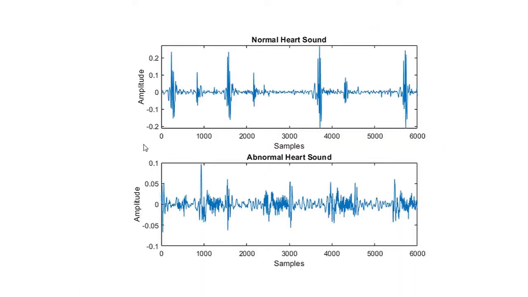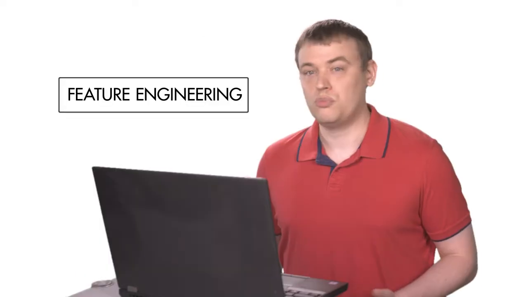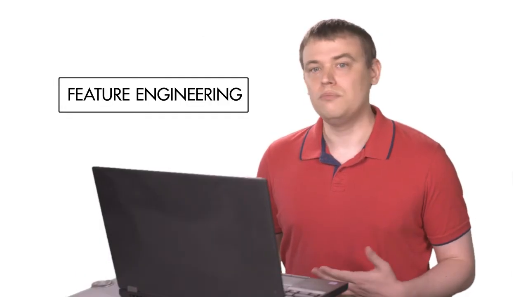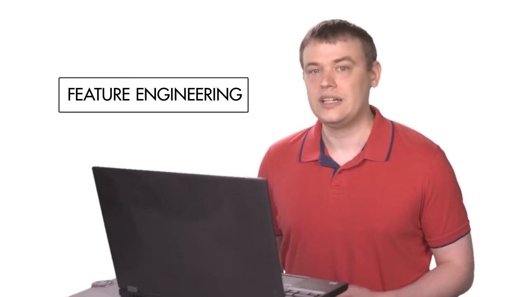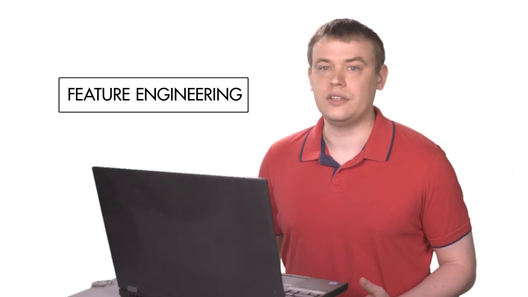The features we use to classify heart sounds come from the signal processing field. We calculated things such as skewness, kurtosis, and dominant frequencies. These calculations extract characteristics that make it easier for the model to distinguish between an abnormal heart sound and a normal one. So, what other features do people use? Many use traditional statistical techniques like mean, median, and mode, as well as basic things like counting the number of times something happens.